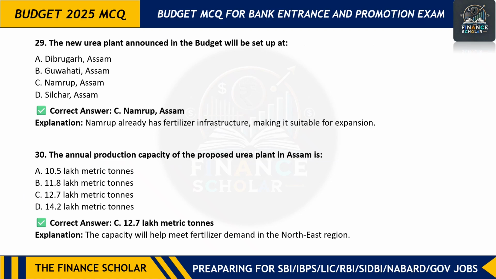The new urea plant announced in the budget will be set up at Namrup, Assam. That is already famous for fertilizer infrastructure. Next is, the annual production capacity of the proposed urea plant in Assam is 12.7 lakh metric ton.